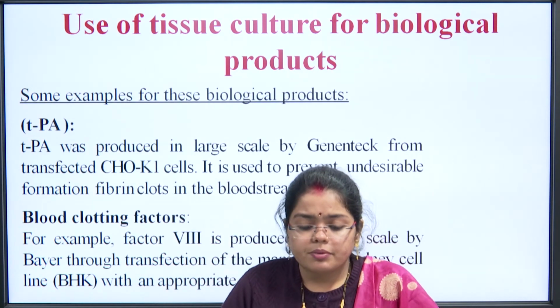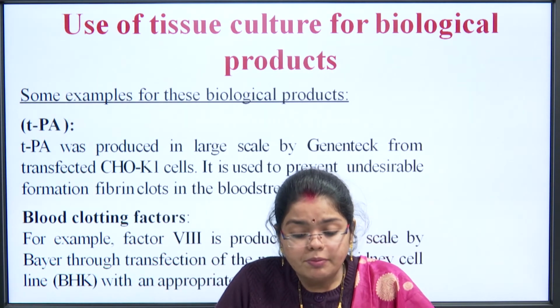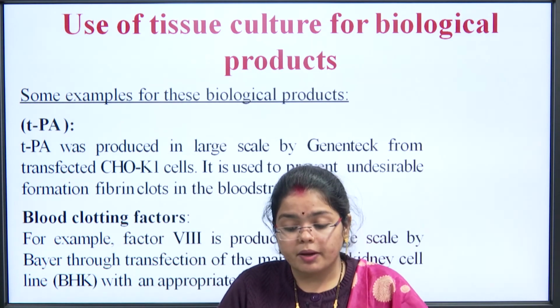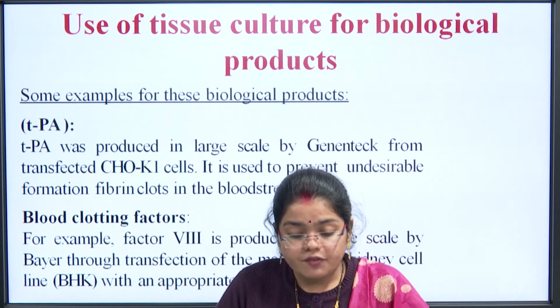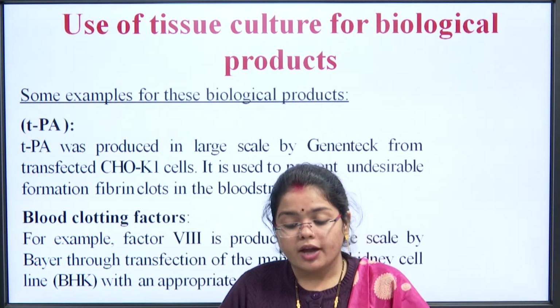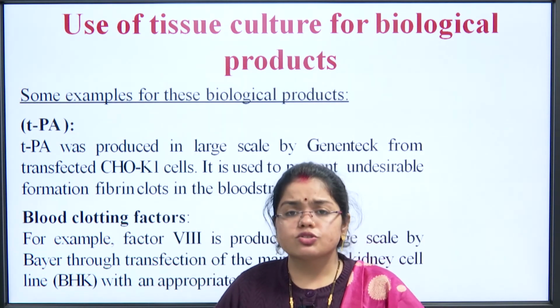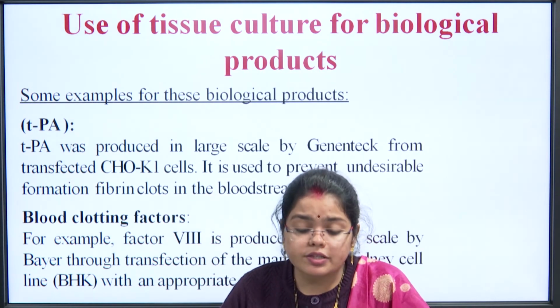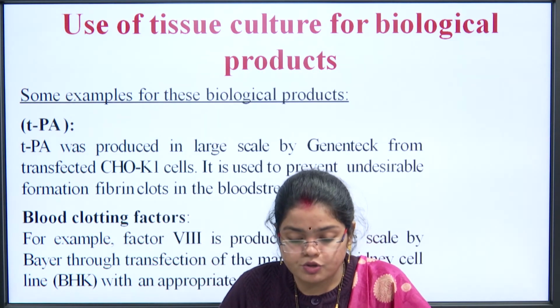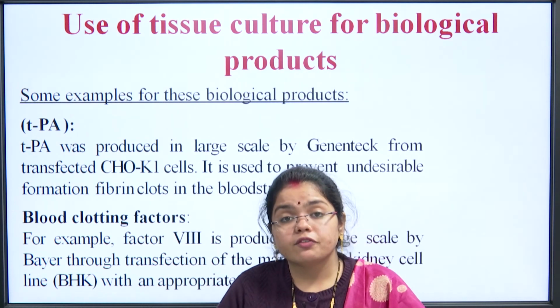Then come some examples of biological products, such as TPA. These are produced on a large scale by Genentech from transfected CHO-K1 cells and used to prevent undesirable formation of fibrin clots in the bloodstream. It is also a kind of genetic disease which is being treated with such TPA substances.